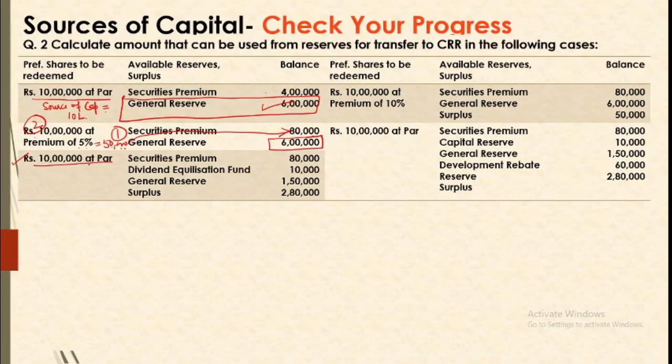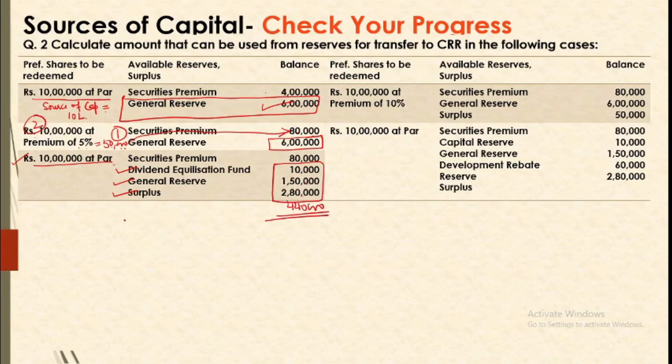10 lakh preference shares are to be redeemed at par. So what are the sources? Let us look here. Free reserves are dividend equalization fund, general reserve and surplus. So you can use only up to this. So your source of free reserve is 10,000, 150 and 280. That means 4,40,000 is the amount of free reserve.